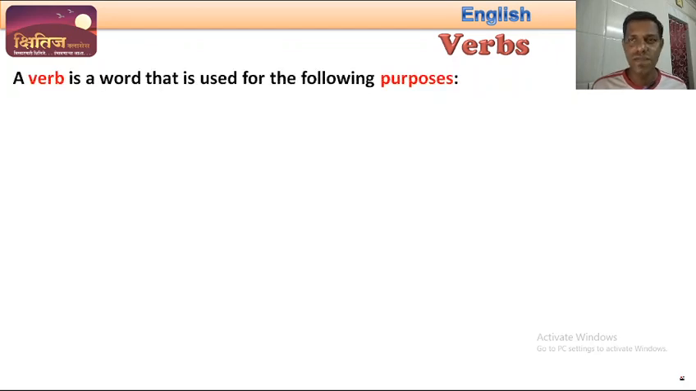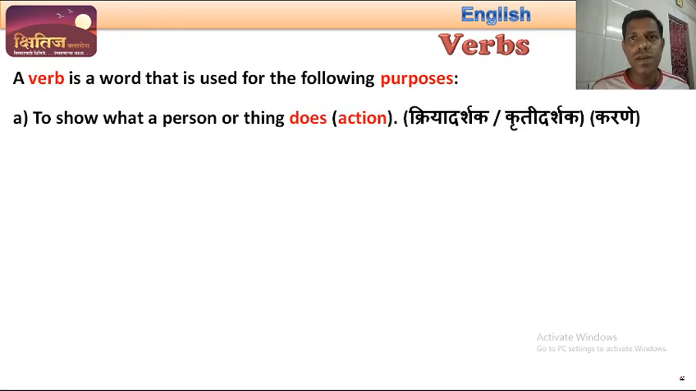A verb is a word that is used for the following purposes. And there are three different purposes that we are going to study. Let us go to the first one. To show what a person or thing does. So essentially we are talking about some action.